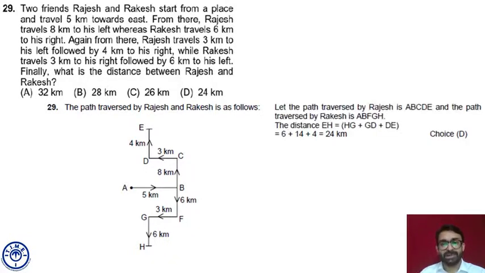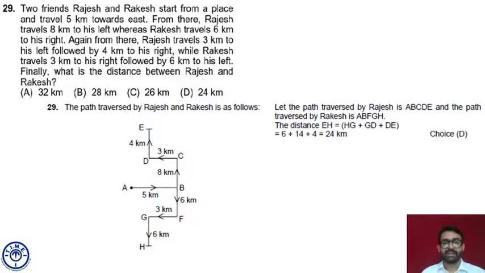GD I'm talking about, GD, which is equal to CF, and DE is 4 and GH is 6. So 14 plus 6 plus 4, which is 24 kilometers. Answer choice is D, Delhi.